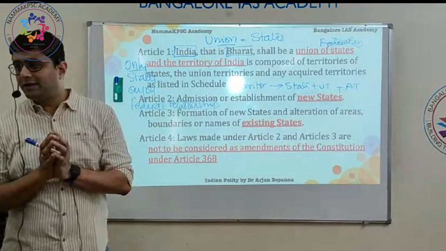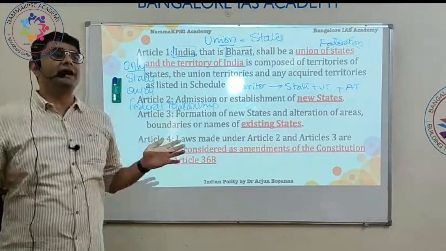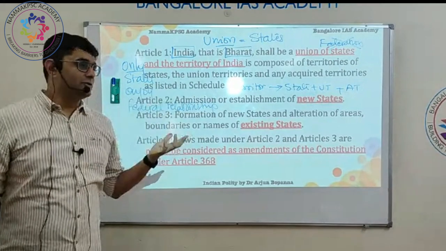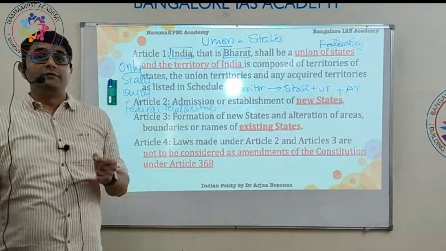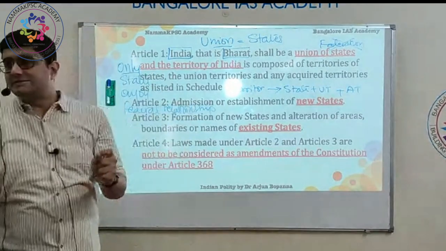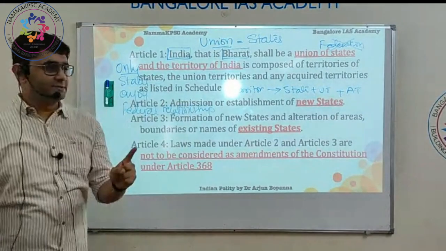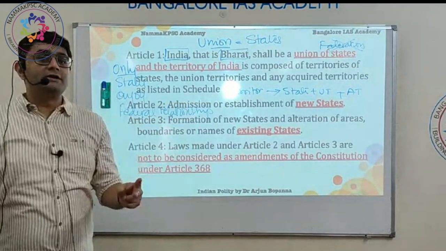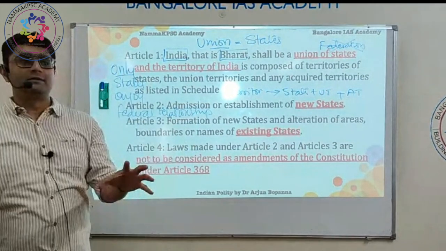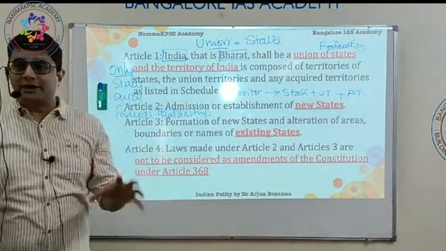In India, it's not the case. Here the states were divided from the union for better administration, or states were created from the union. We want to emphasize that a state is not permanent. The state is not important. What is important is our country, the unity of our country.